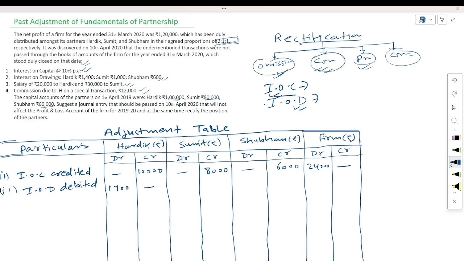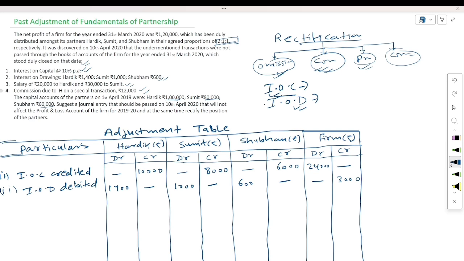1,400, 1,600. Total amount will be how much? 1,000. 3,000 will be the total amount. This will be credit here. Anything which is an expense for the partner will be income for the firm.